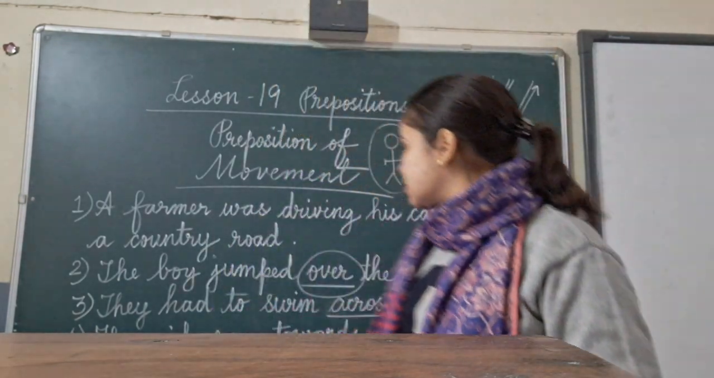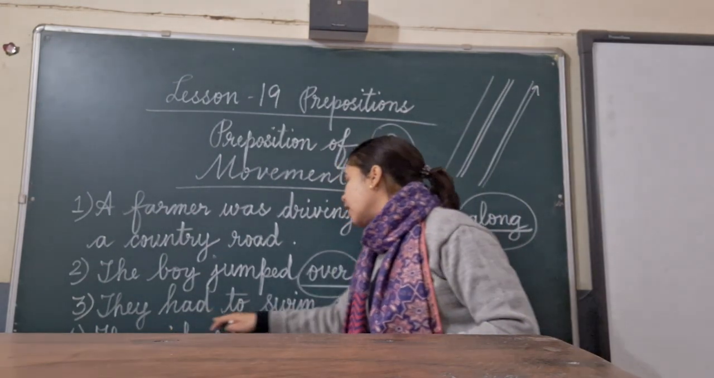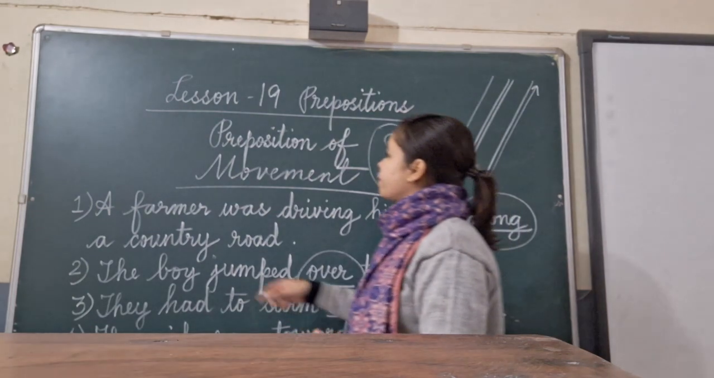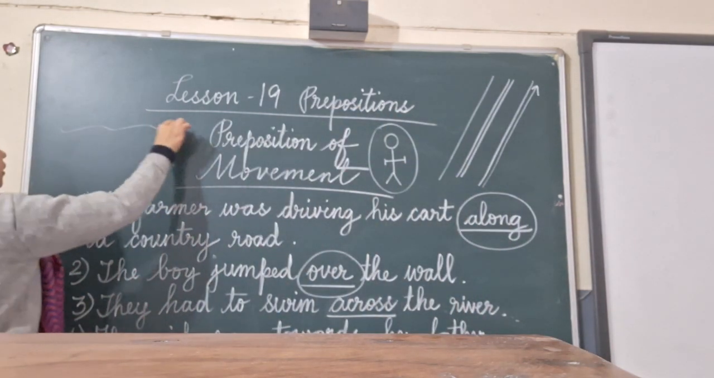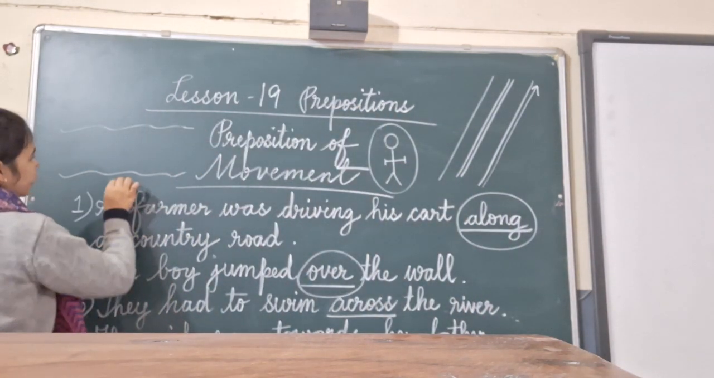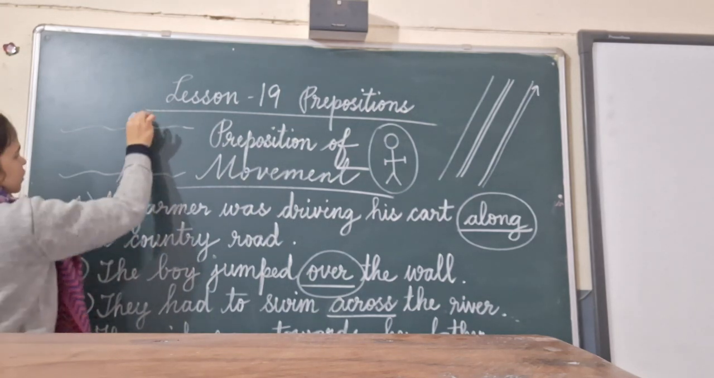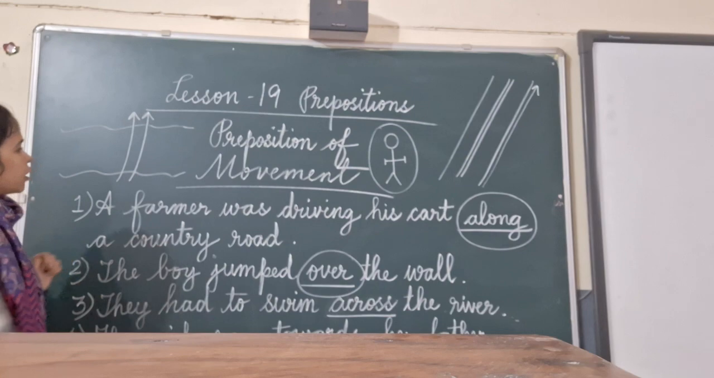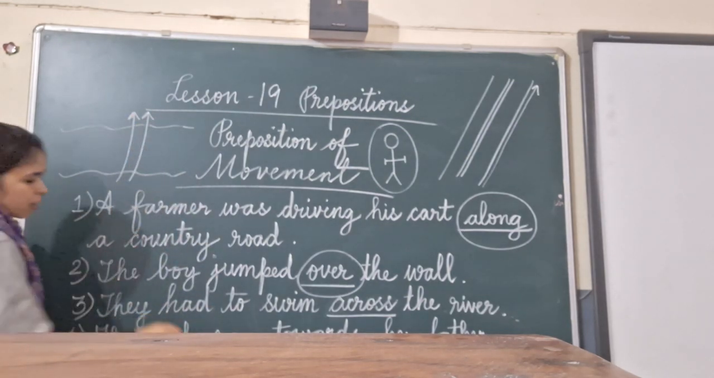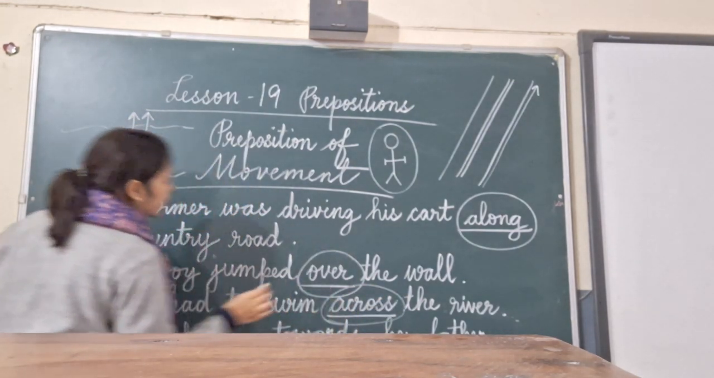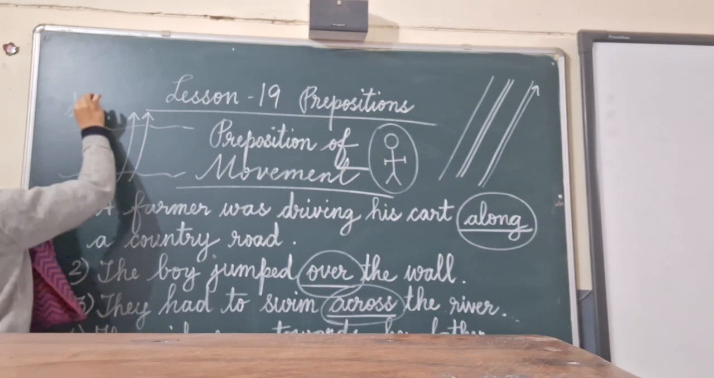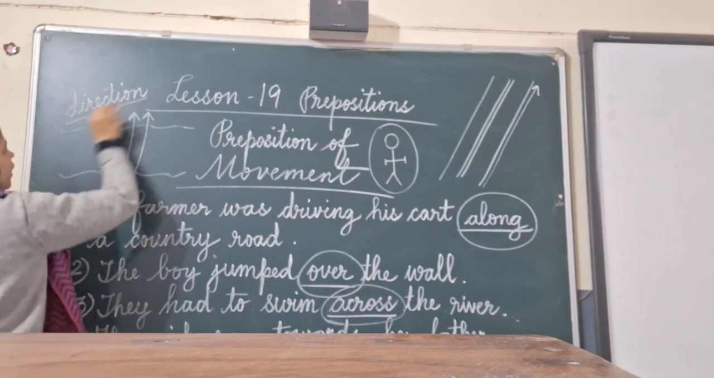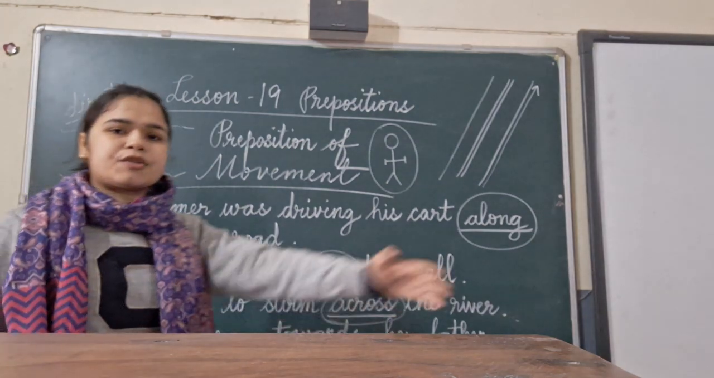Third example I have written here: they had to swim across the river. Across the river means, suppose this is the river, a flowing river, they have to swim in this direction, across the river. So this word across is telling us about the direction. So preposition of movement tells us about the direction, that something moves from one place to another.